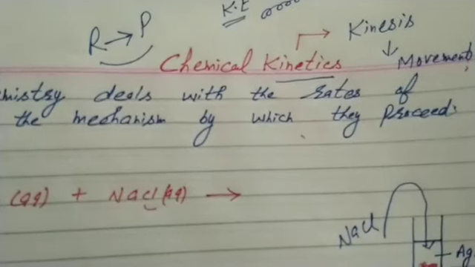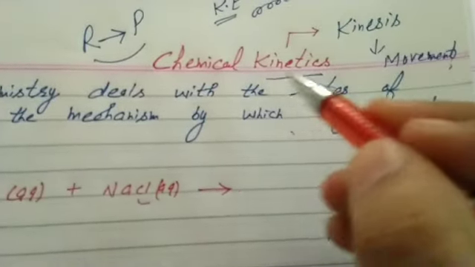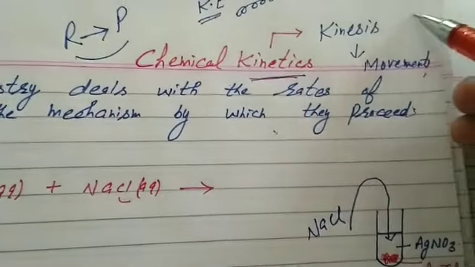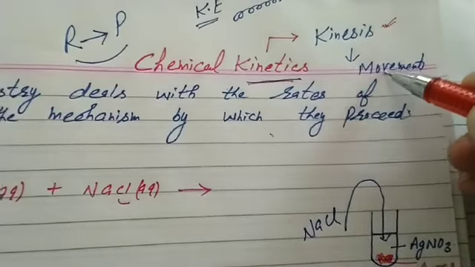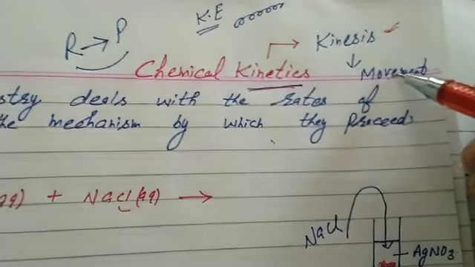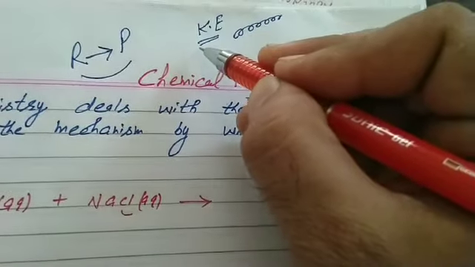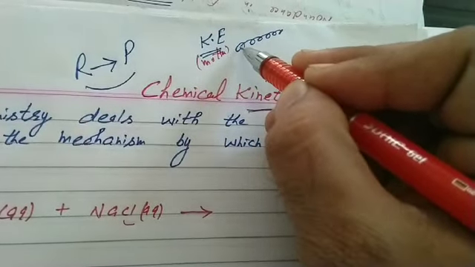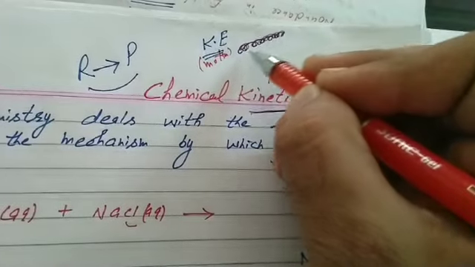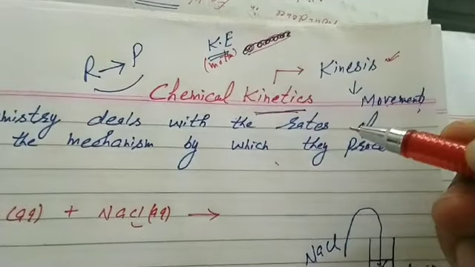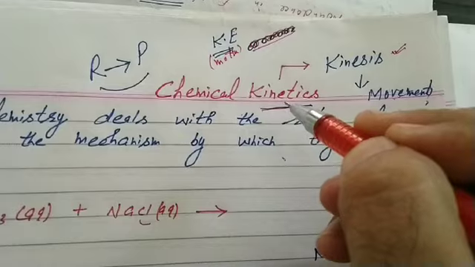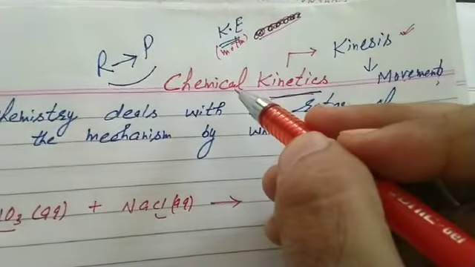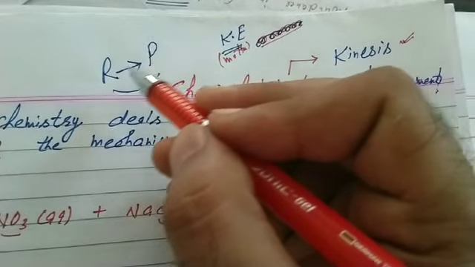Students, today we are going to start chemical kinetics. The term kinetics is derived from the Greek word kinesis, which means movement. All of you know kinetic energy, that is energy due to motion. When the particles show movement, we call it kinetic energy. Chemical kinetics: kinesis means movement, and chemical means chemical process. Reactant changes to product.